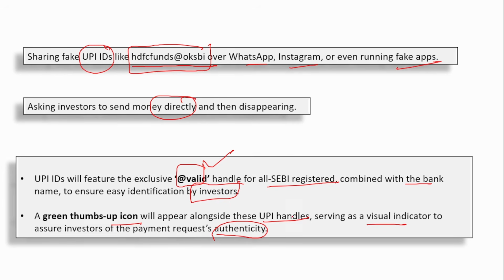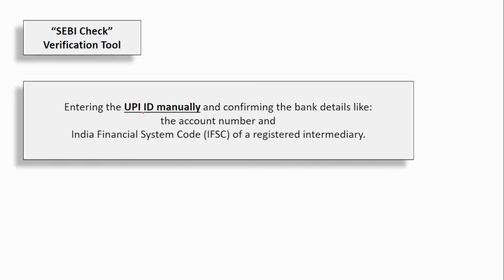Apart from that, one more thing SEBI has brought in, that is called the SEBI Check verification tool. What is this? It is a portal. Here you can enter the UPI ID, whatever UPI ID the broker or the mutual fund house has shared, manually, confirming the bank details. When you enter it, the account number, the IFSC code, the bank name, everything will appear.